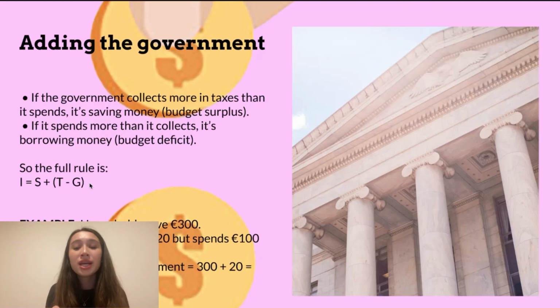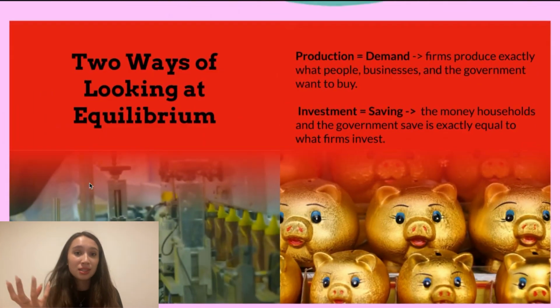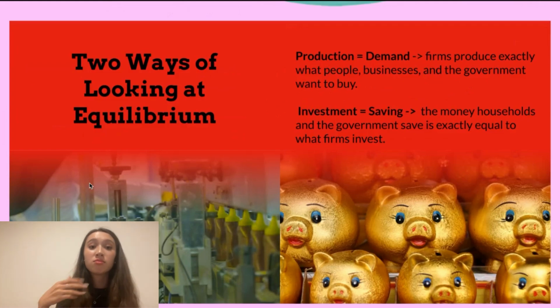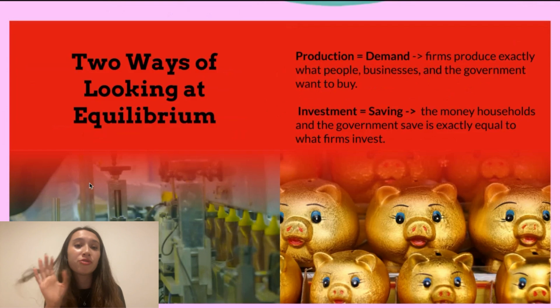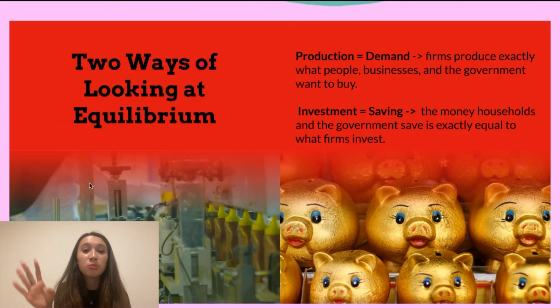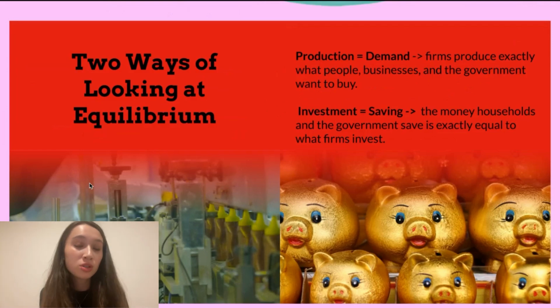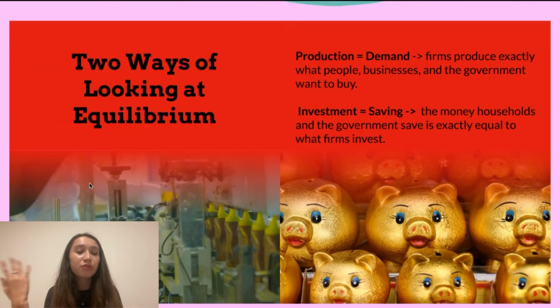Now, you have two ways of describing balance in the goods market. You have production equals demand, which is what we looked at earlier. That's when firms produce exactly what people, businesses, and the government want to buy. And then there's investment equals savings. So the money households and the government save is exactly equal to what the firms invest.